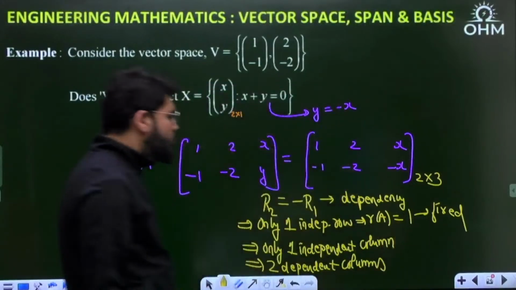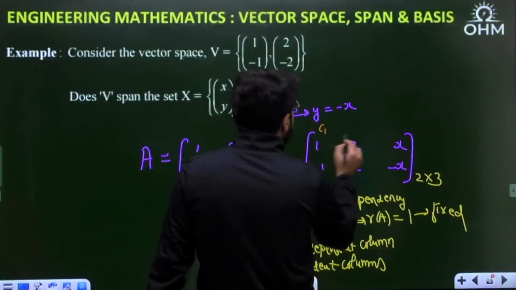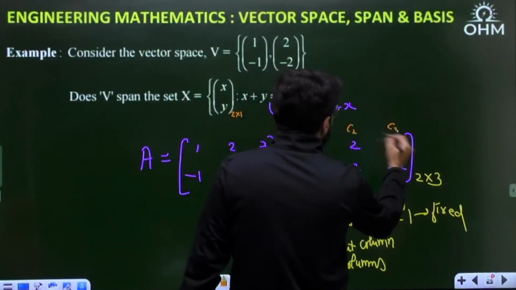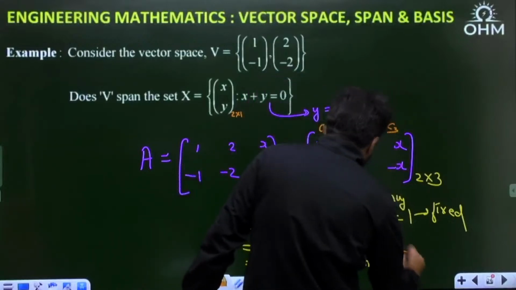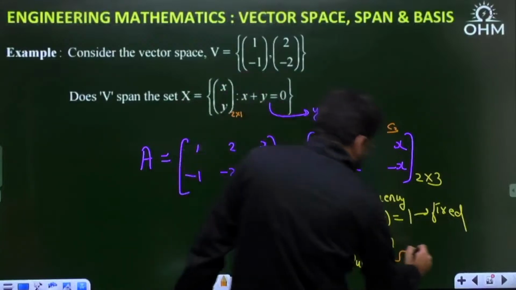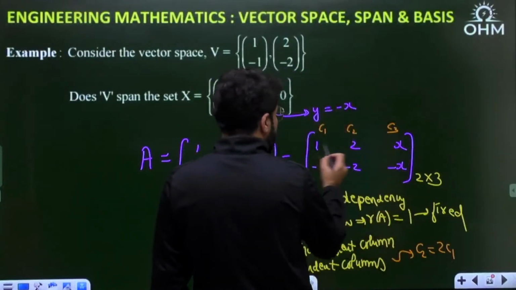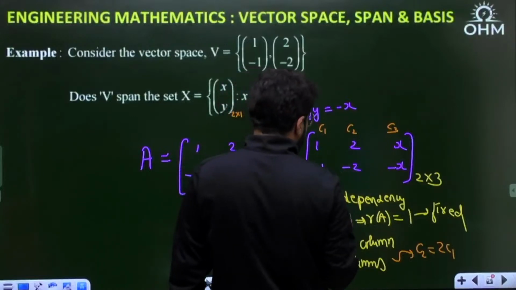There are 2 dependent columns. What are the 2 dependent columns? See here. Suppose this is C1, suppose this is C2, suppose this is C3. If you say C1 is your independent column, then C2 is twice of C1. Yes or no? C2 is just twice of C1: 1 into 2, 1 minus 1 into 2.